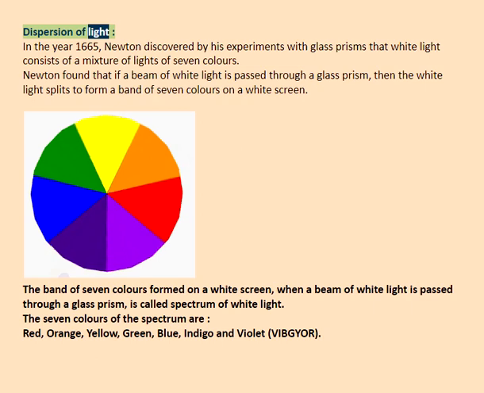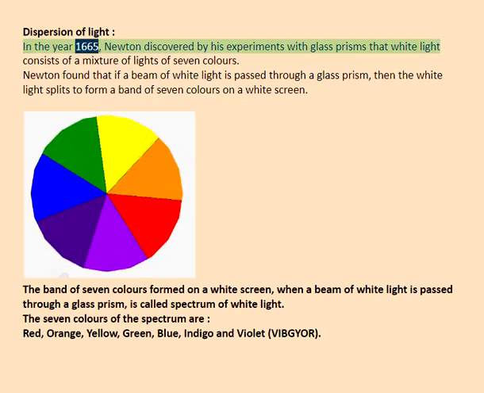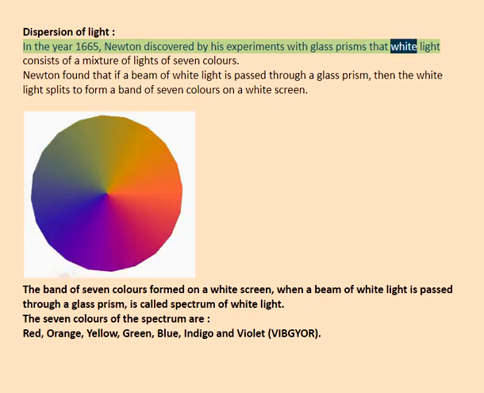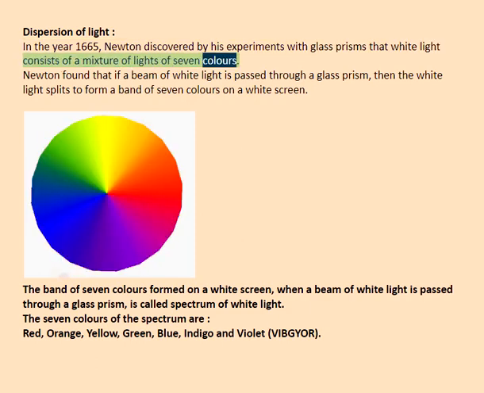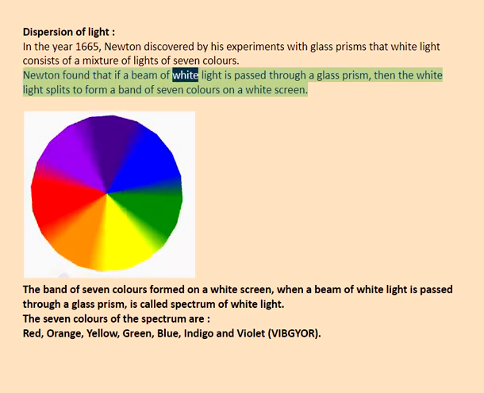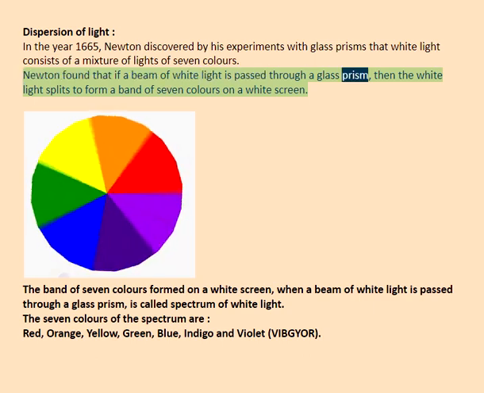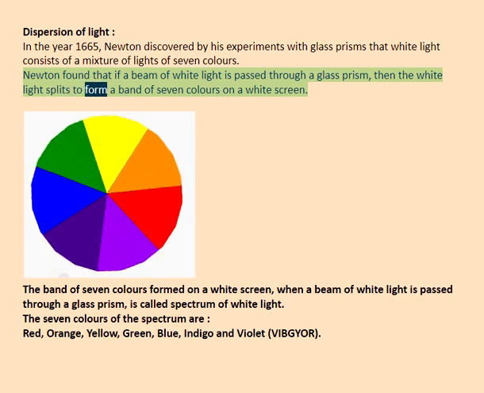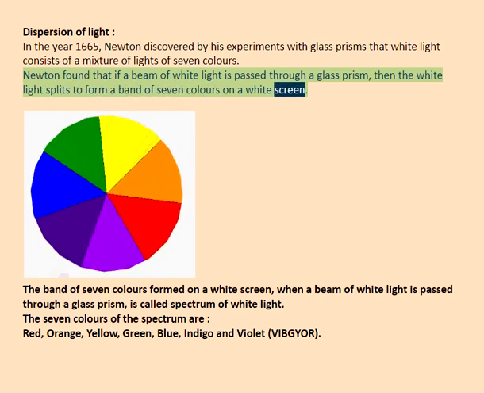Dispersion of light. In the year 1665, Newton discovered by his experiments with glass prisms that white light consists of a mixture of lights of 7 colors. Newton found that if a beam of white light is passed through a glass prism, then the white light splits to form a band of 7 colors on a white screen.